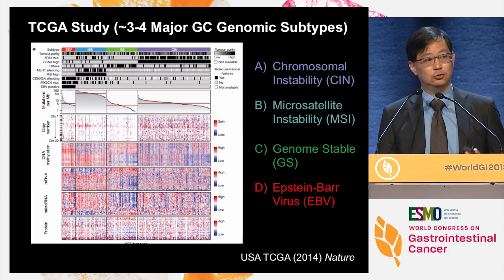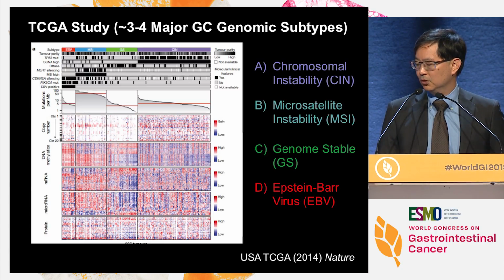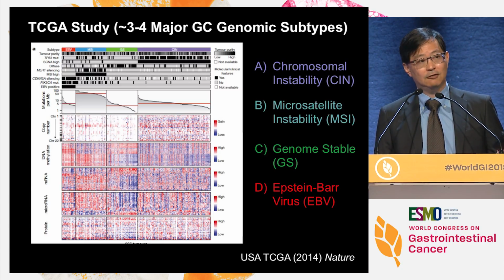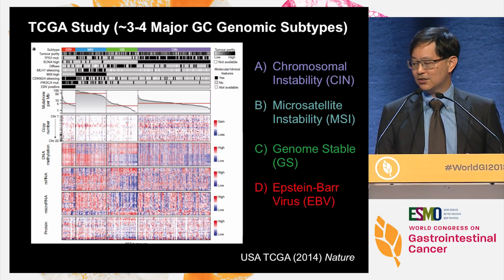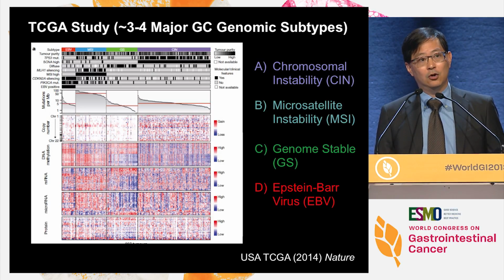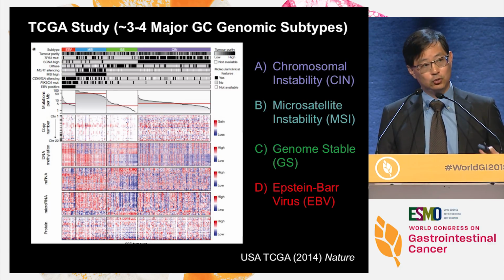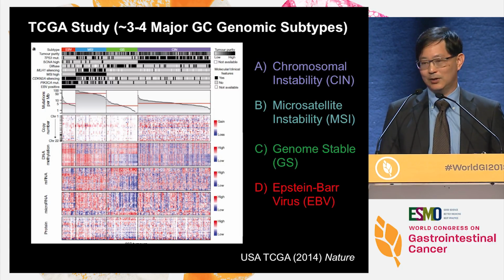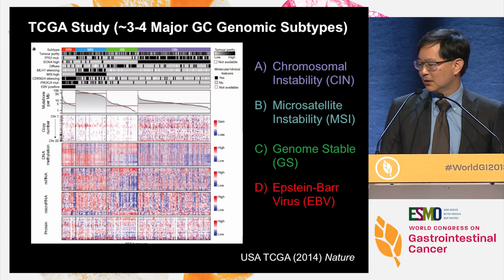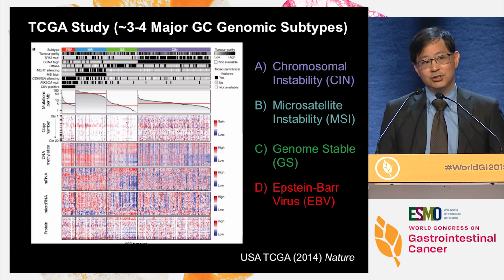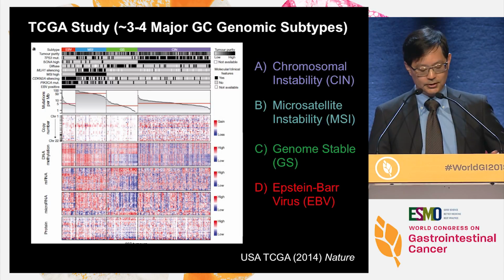I won't go too much into the molecular features of these subtypes because these have already been explained in many different talks. But suffice it to say that at the turn of 2018, we now know that gastric cancer is a very heterogeneous disease. The question now is, what can we do about it in order to maximize outcomes for the majority of gastric cancer patients? It's a very nuanced question about what we need to understand. What are the things that we cannot change? What are the things that we can, and hopefully the wisdom to know the difference, to echo the words of St. Francis.